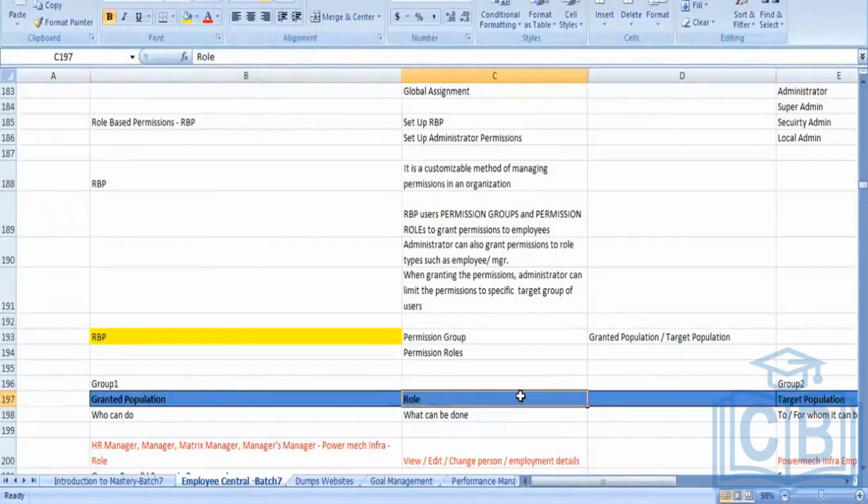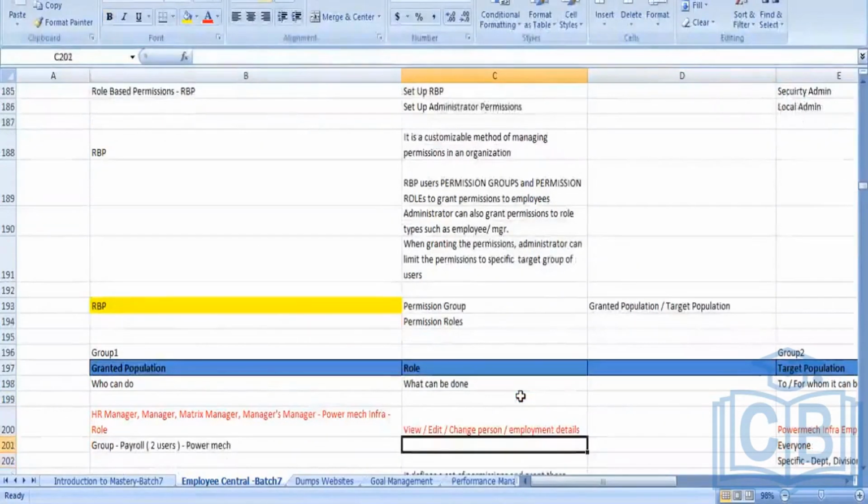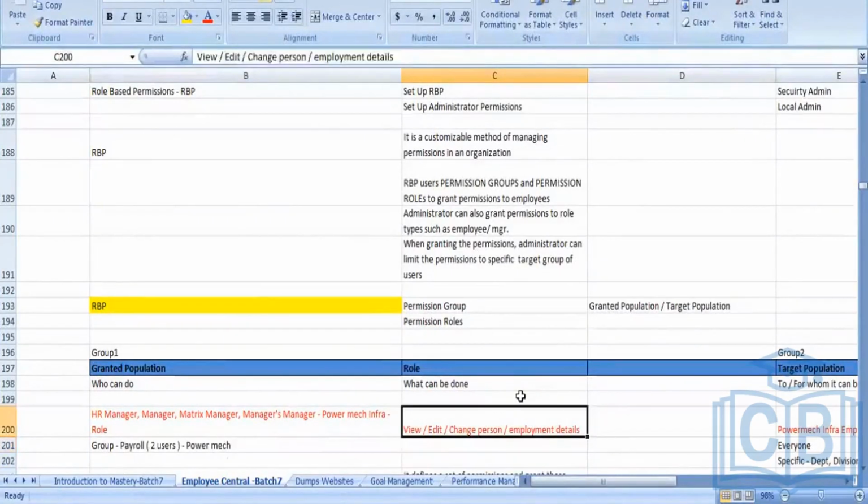And what changes will he be doing? He can view, he can edit, he can modify, all these changes he can do from his side. For whom is he doing it? For those 100 employees in Germany. Got it? That is the difference between the granted population and the target population. Yes.